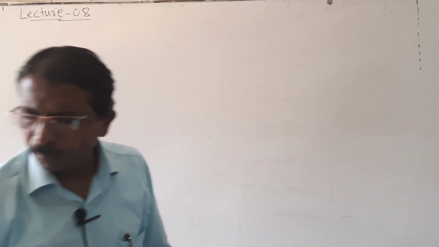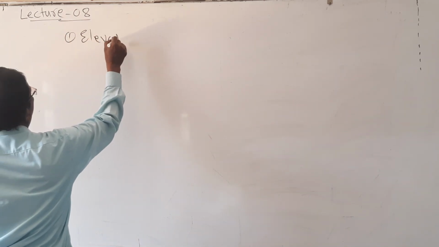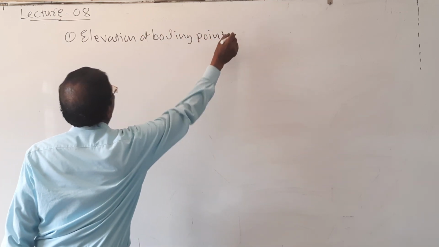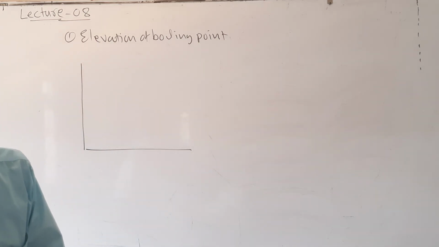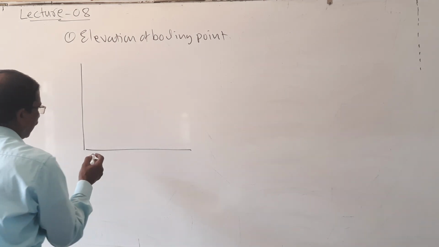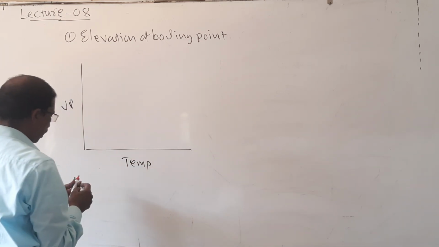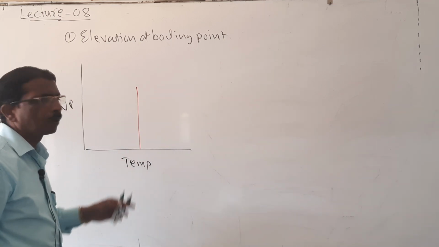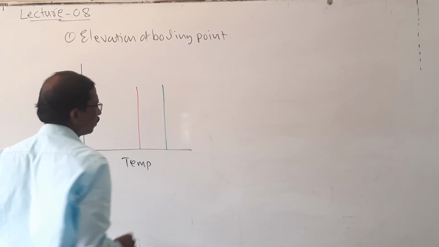Look here. First one, elevation of boiling point. Look here, students. When a graph is plotted, vapor pressure against temperature, the boiling point of solvent is less as compared to that of boiling point of solution.